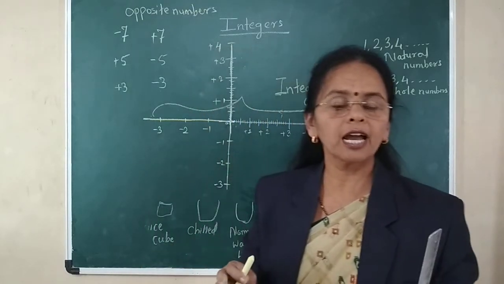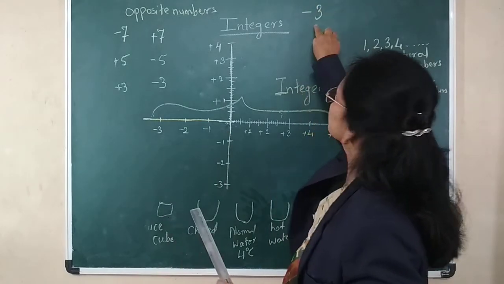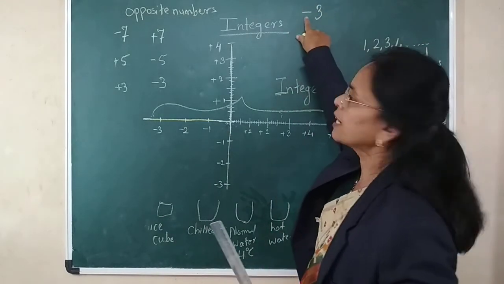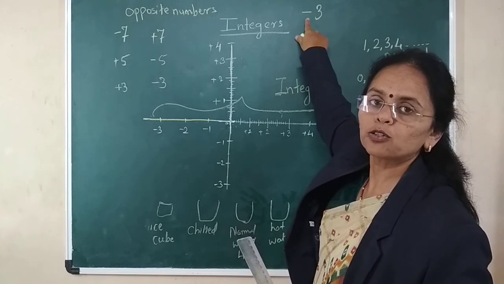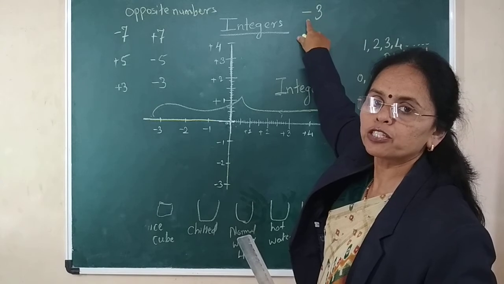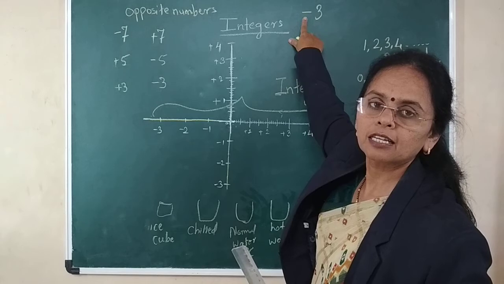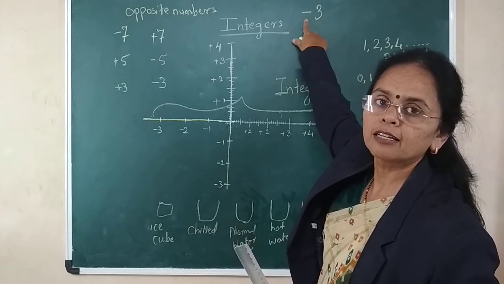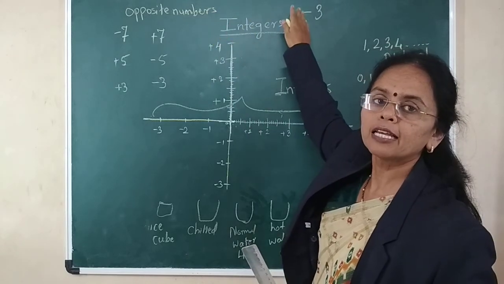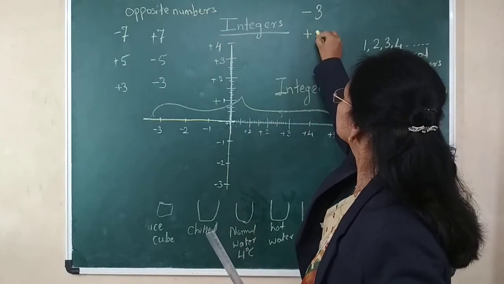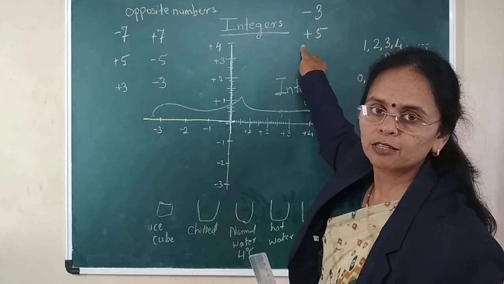Okay, one more thing I have to tell you, which is very important. The sign which is given before a number is compulsorily said to be negative or positive. If it is negative, then I will not say minus. Minus is the wrong thing. The sign which is given before the number is denoted by negative. The positive sign which I give before a number is denoted by positive and not by plus.